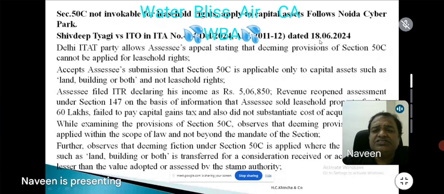Next. Recently, on 18 June 24, in Shivdeep Tyagi, the Delhi Tribunal held that 50C is not invocable for leasehold rights, as it applies to capital assets, following Noida Cyber Park. This is reported in Tax Sutra, a judgment of the Delhi Tribunal in Shivdeep Tyagi on 18th June 24.